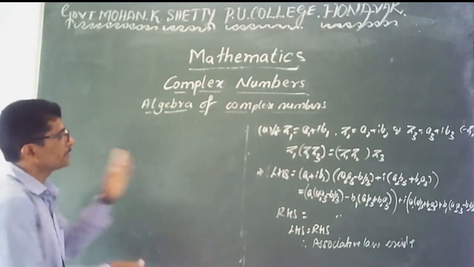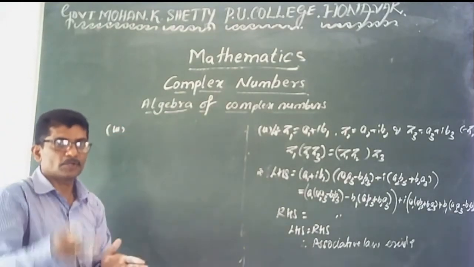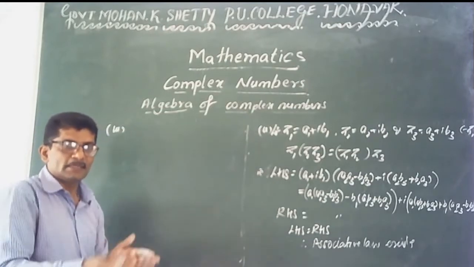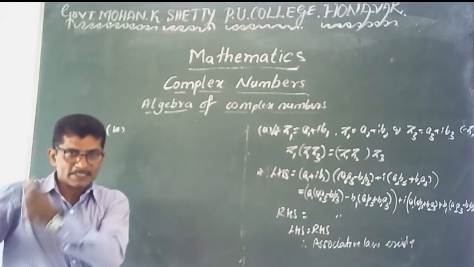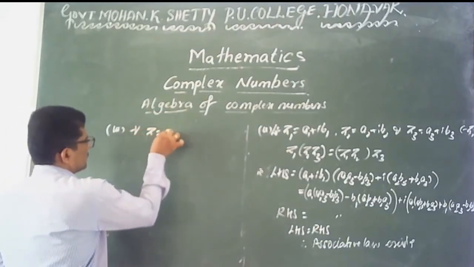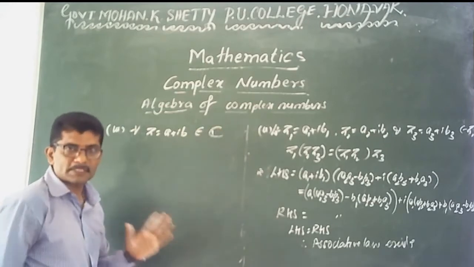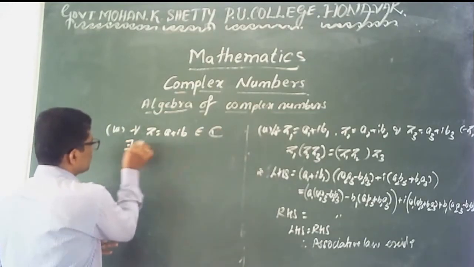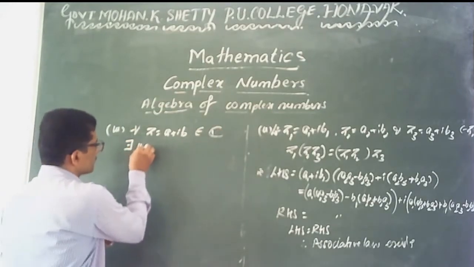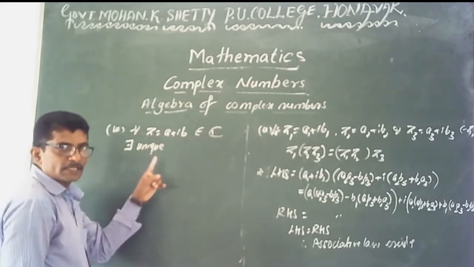What is the identity? The fourth one. You get a unique number that belongs to the set of complex numbers, such that multiplying any number, you get the same number. For each z equal to a plus ib belonging to the set of complex numbers, there exists a unique number.